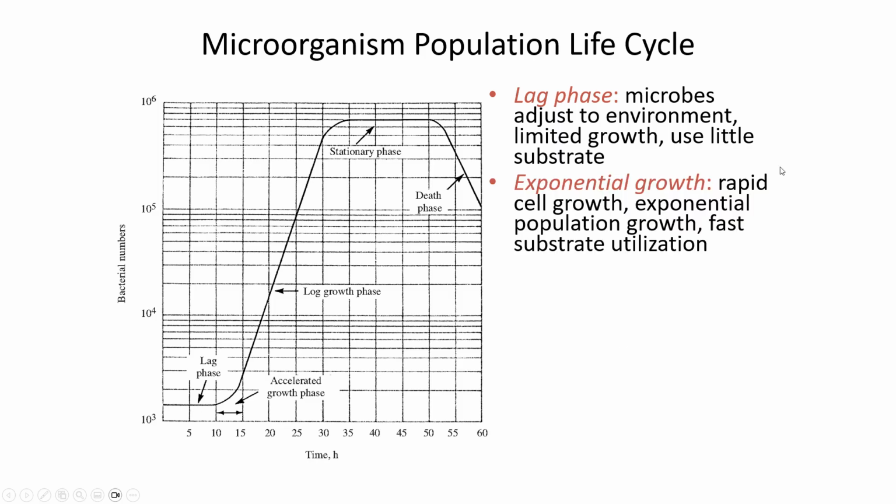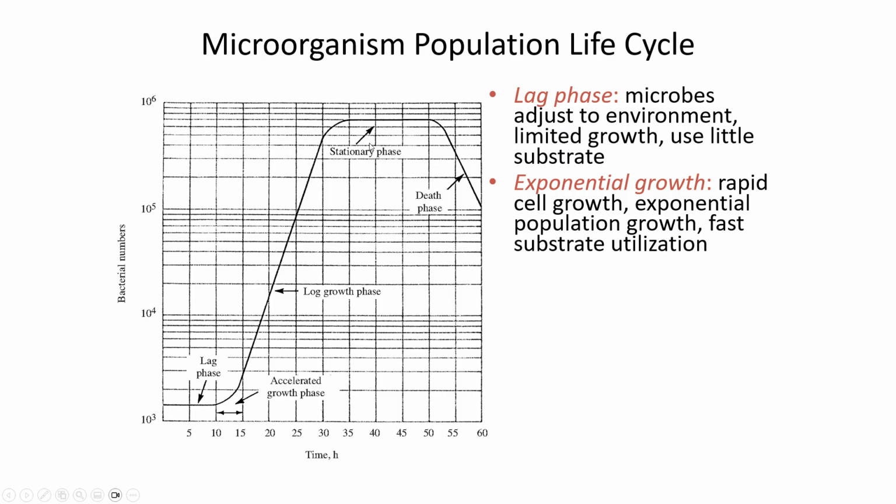But when we enter this exponential growth phase, the cells are dividing very quickly because they are in an environment that has an abundance of food and an abundance of oxygen, and so they're very quickly growing their population, and they're using the substrate, meaning the BOD, at a very high rate.